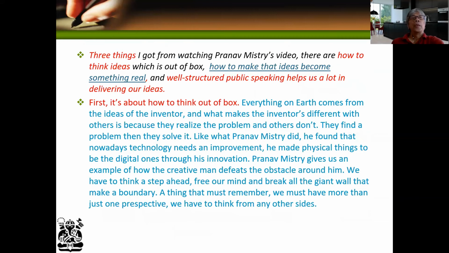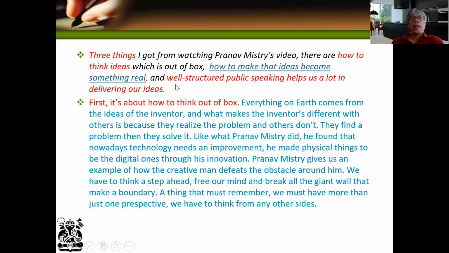Now, another example here. Three things I got from watching Pranab Mistry's video. There are how to think of ideas, which is out of the box. Very good. How to make those ideas become something real. Very good. And well-structured public speaking helps us a lot in delivering our ideas. Very good. So the topic sentence here: there are three ideas.